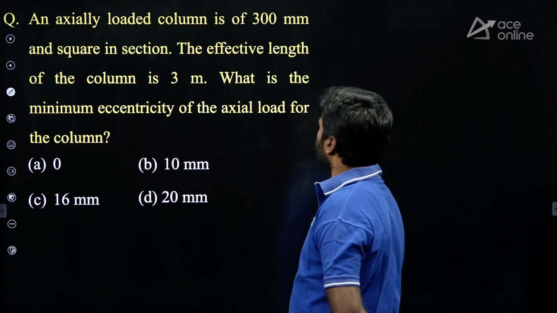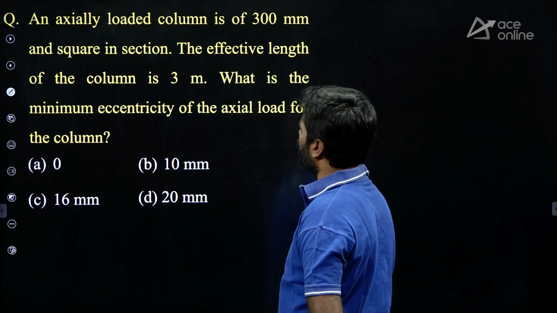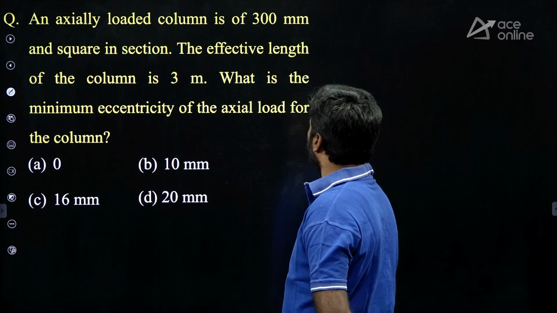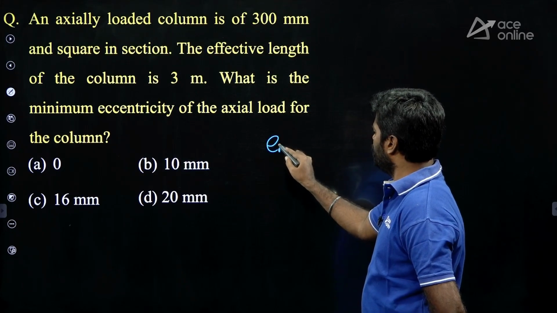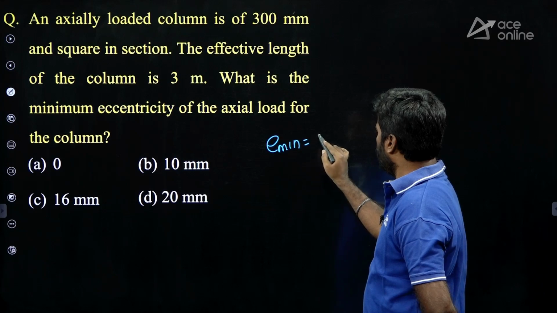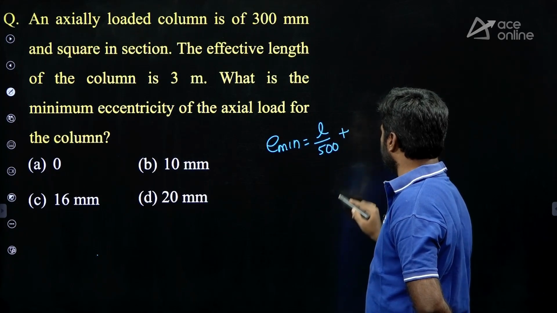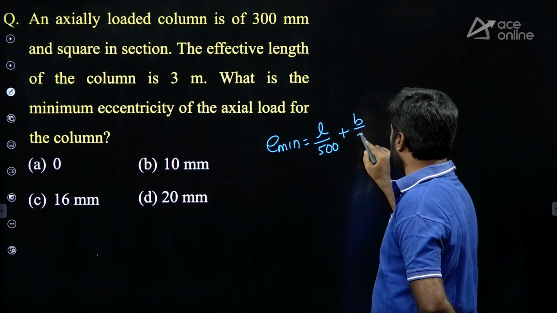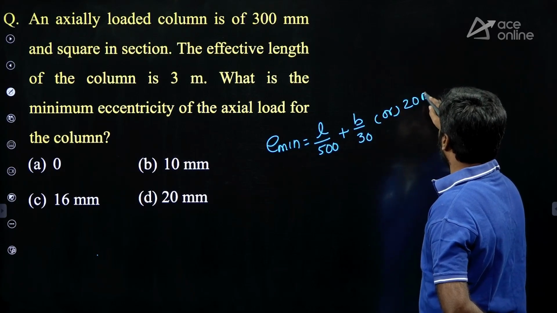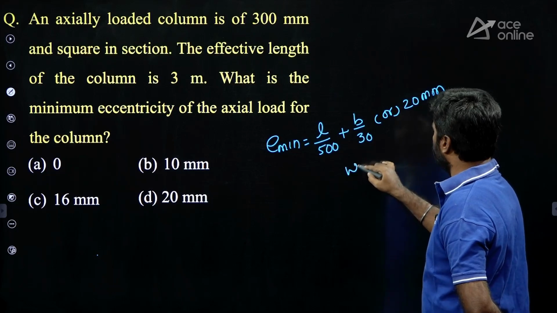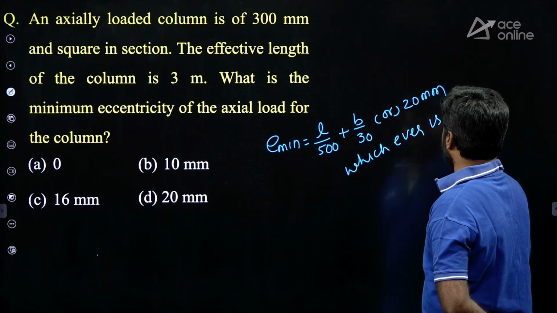An axially loaded column is 300 mm square in section. The effective length of the column is 3 meter. What is the minimum eccentricity? Minimum eccentricity will be unsupported length of column upon 500 plus lateral dimension upon 30, or 20 mm, whichever is maximum.